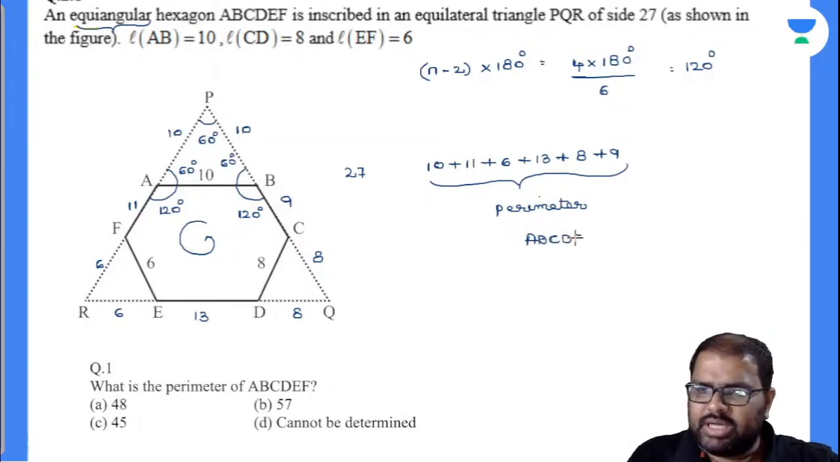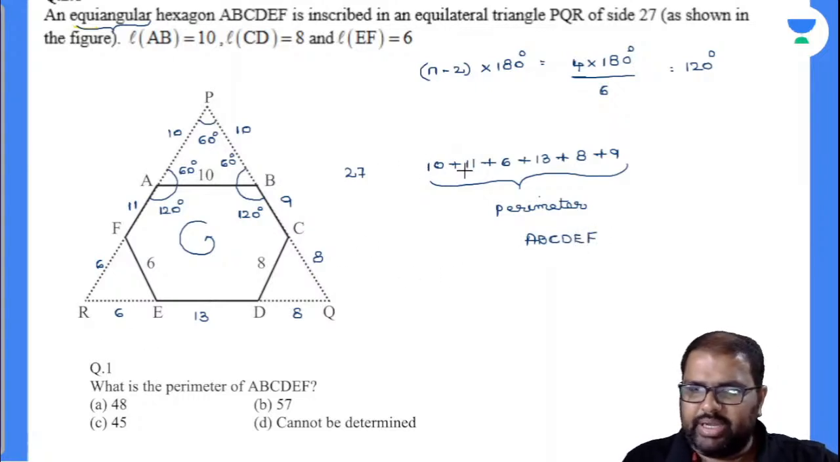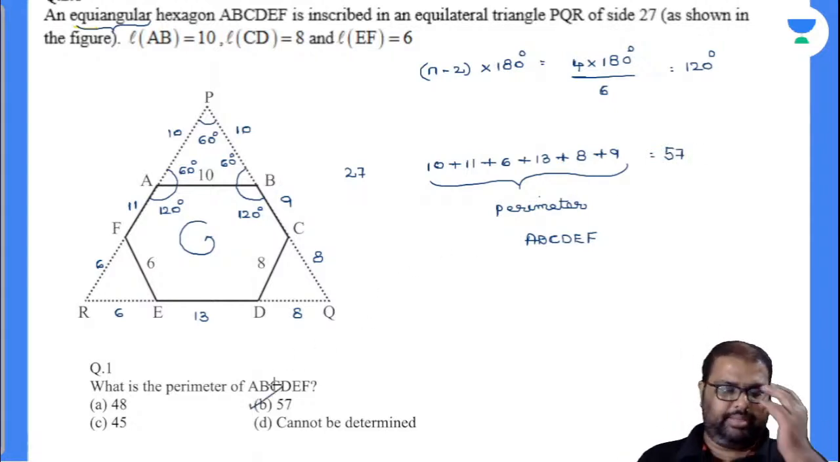This was a question asked in the test series. I got the same question there. So 10 plus 11, 21, plus 6, 27. This is 40, 48. So plus 9, it is 57. Is there any option with 57? Yes, there is an option, 57 B.